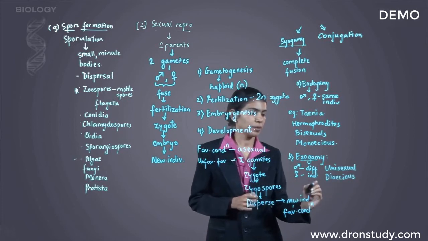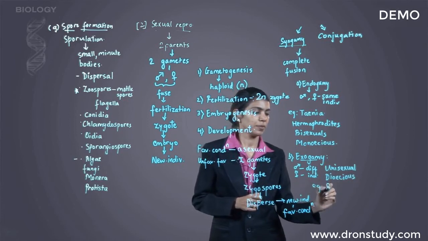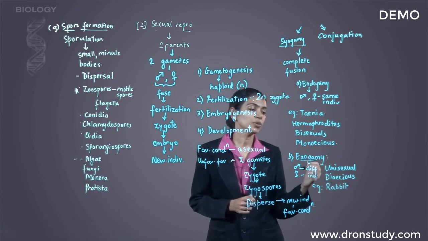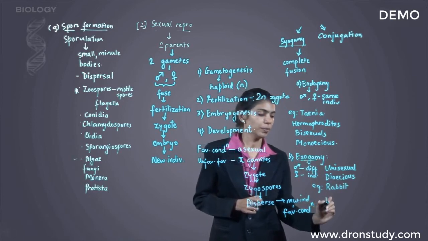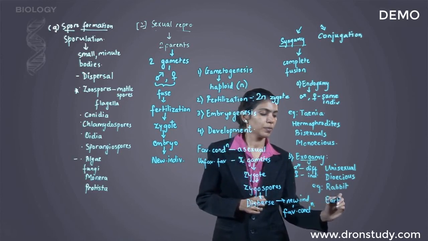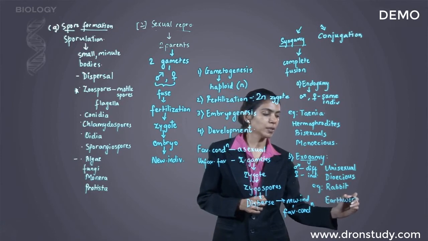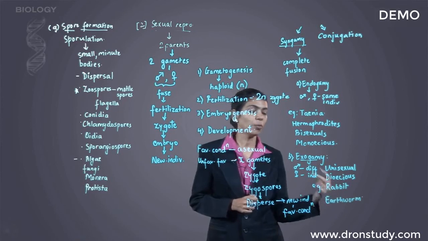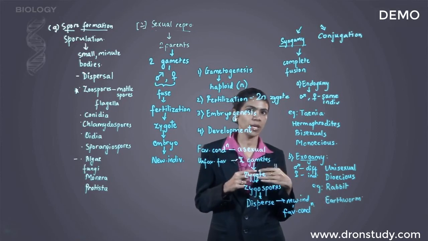Example, rabbit. There are certain hermaphrodites also which will be included in exogamy. For example, earthworm is a hermaphrodite, but the male and the female reproductive organs of one earthworm mature at different times.